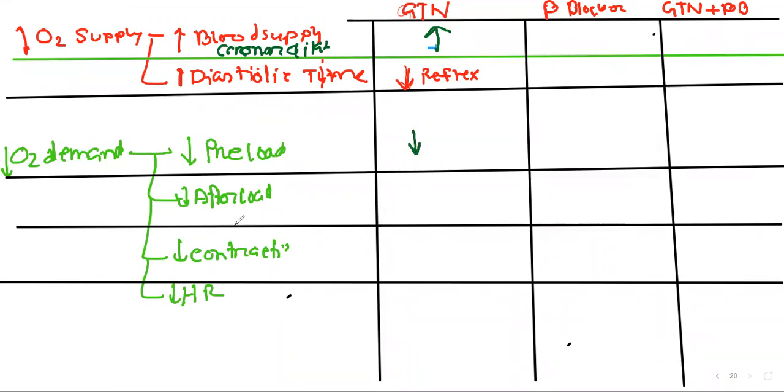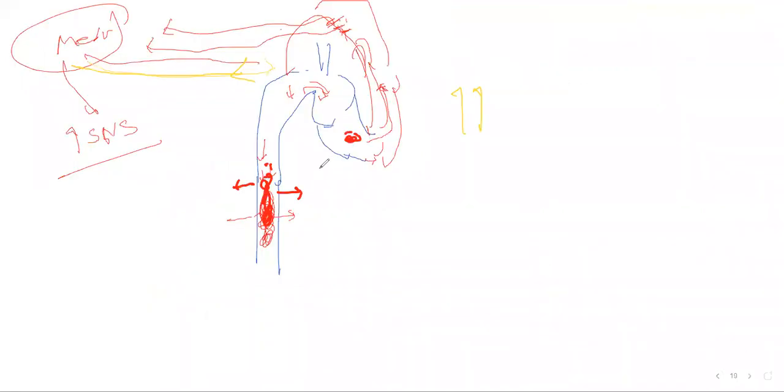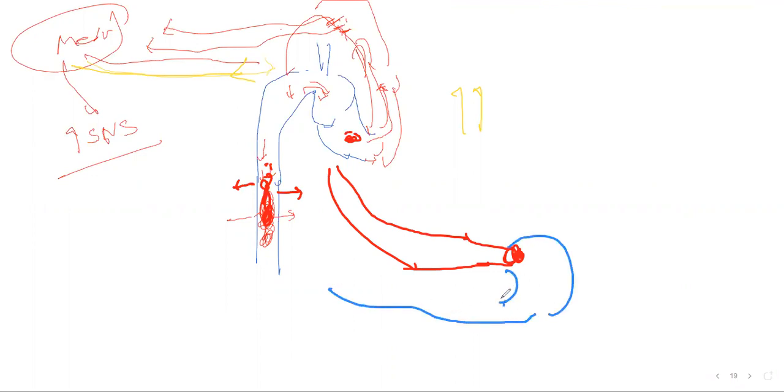What will be the afterload? Afterload is the pressure against which the heart has to pump its blood, and it is mainly determined by arteriolar constriction. Suppose this is an artery and this is an arteriole. In the arteriole there is a precapillary sphincter, then it becomes a vein, and subsequently drains into the venous system. If this precapillary sphincter is tightened, the heart has to overcome the pressure exerted by it, so it works against excess pressure.